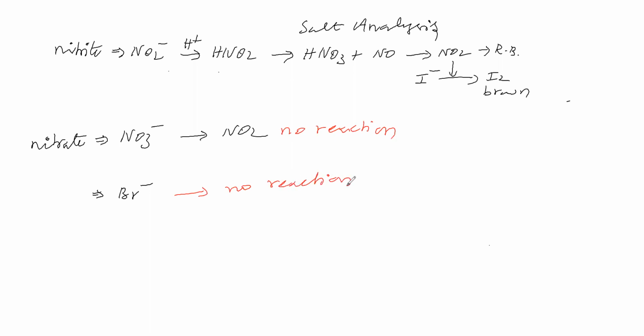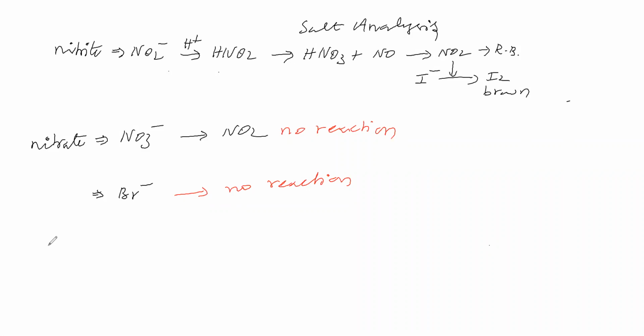Therefore, in dilute sulfuric acid, the reddish brown and pungent gas is NO2, which is from nitrite, not nitrate because there is no reaction, and not bromide because there is no reaction. So in dilute sulfuric acid, the reddish brown gas is NO2 but not Br2. This NO2 is from nitrite salt but not nitrate salt. Now the dilute sulfuric acid test is completed.